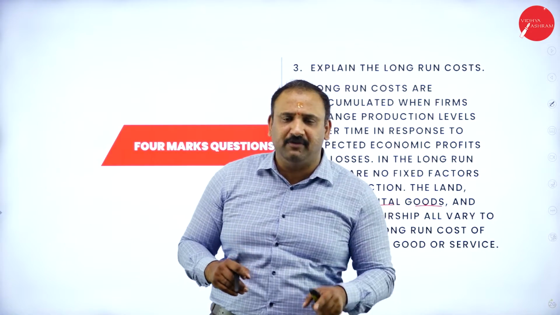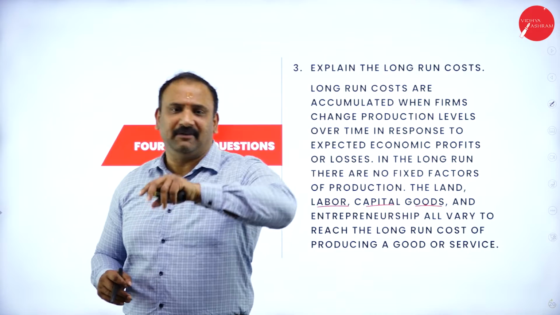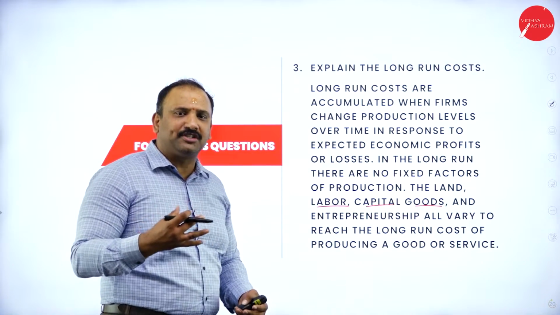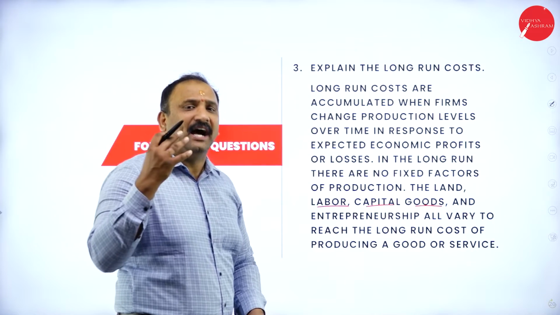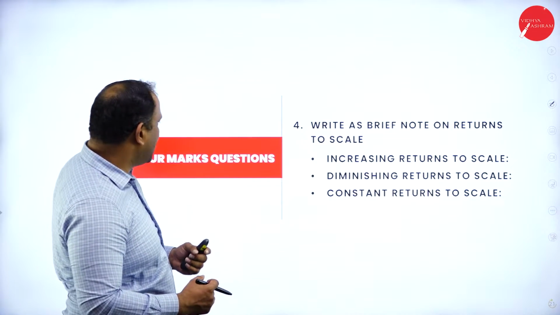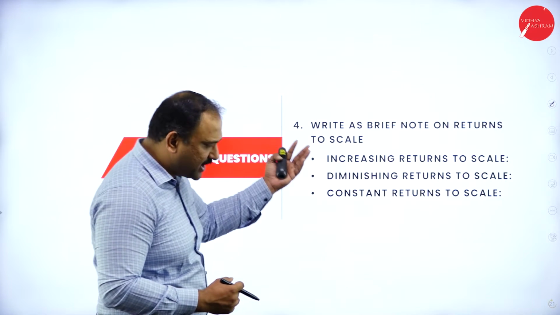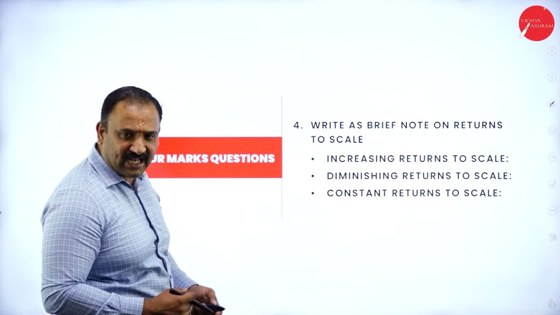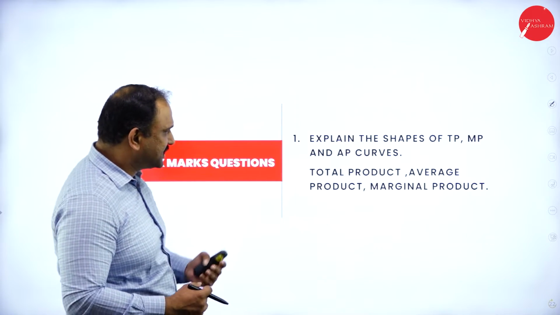Whereas in the short run, we will not get this flexibility, as we do not have the opportunity to do that. So that's why the long run cost is always considered to be an advantageous position for the organization. Followed by the factors of returns to scale, which we have already seen, where we talk about the increasing, diminishing, and constant returns. Now let's get to the 6-mark question.